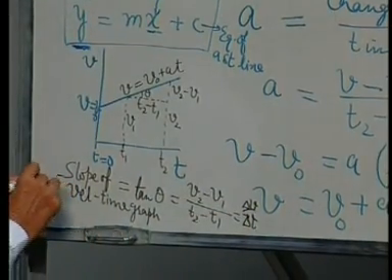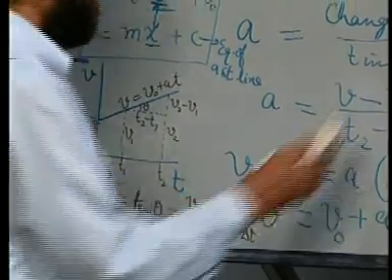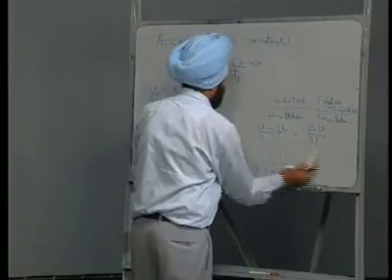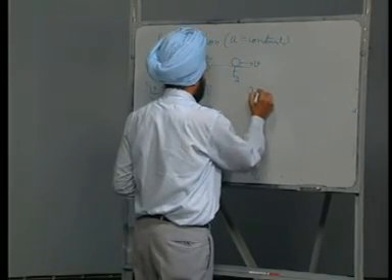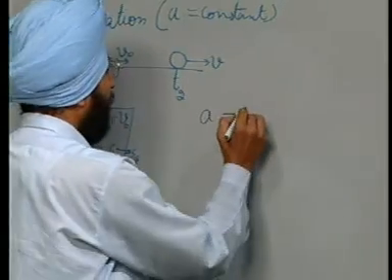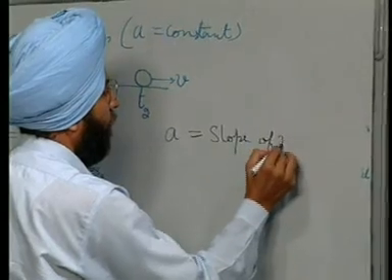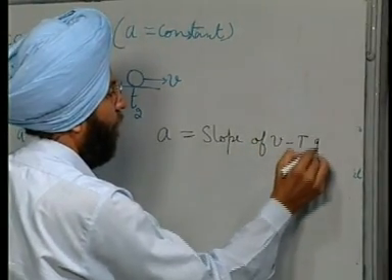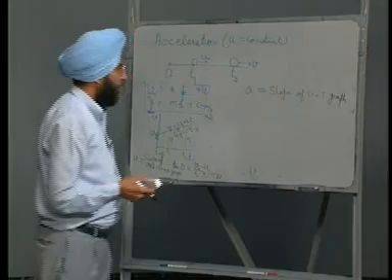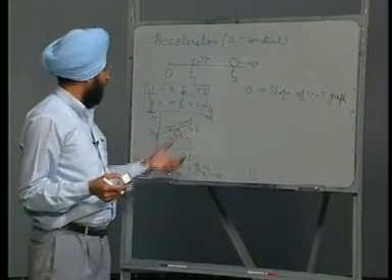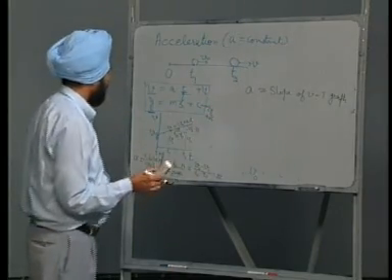From here we get this result: acceleration is equal to the slope of the v t graph or diagram. So, if we are given a v t diagram, we can find the acceleration from the graph.